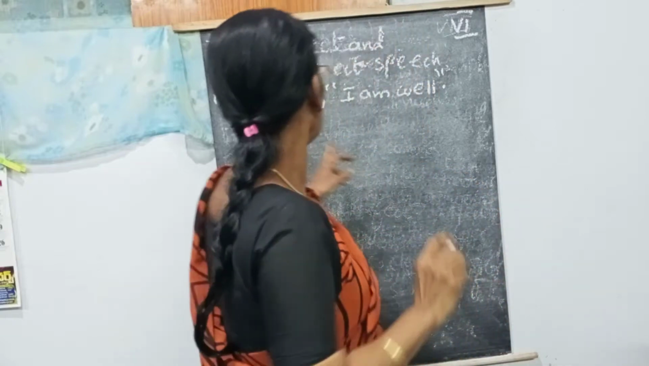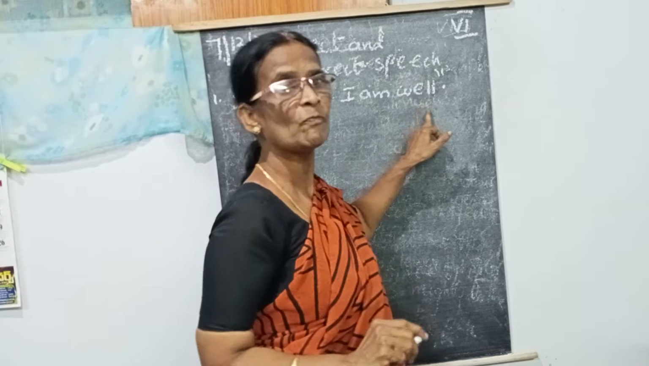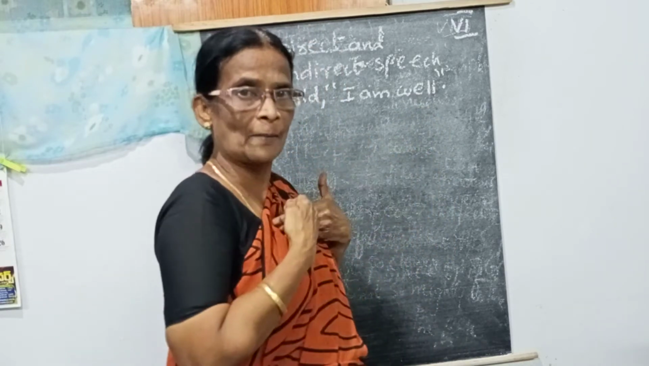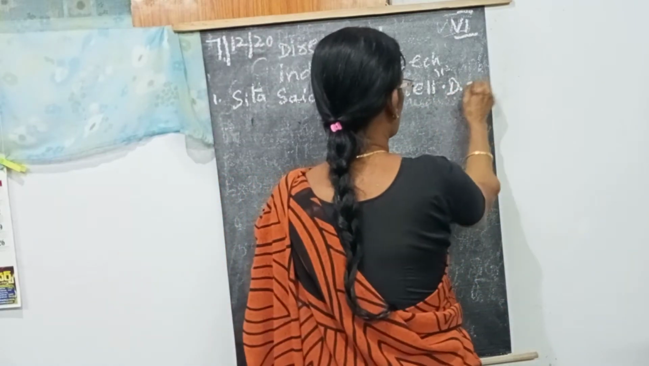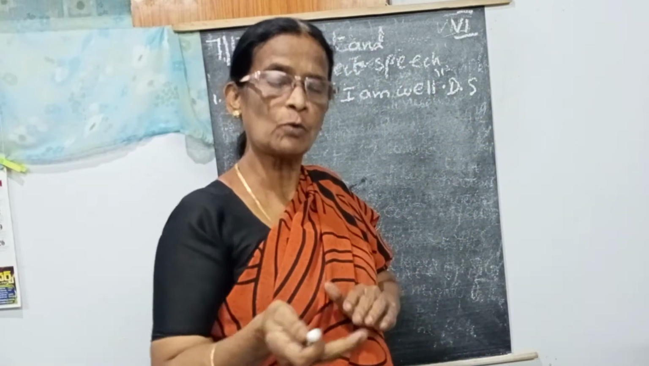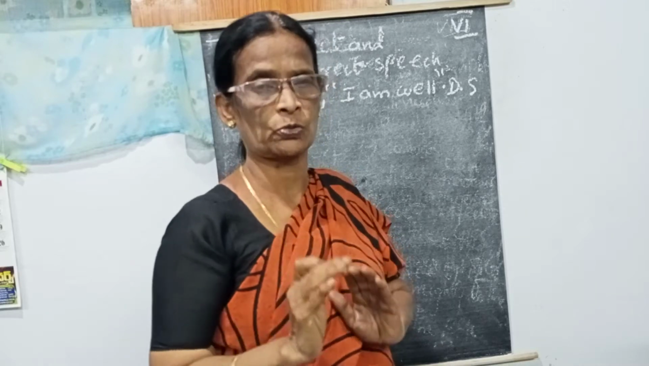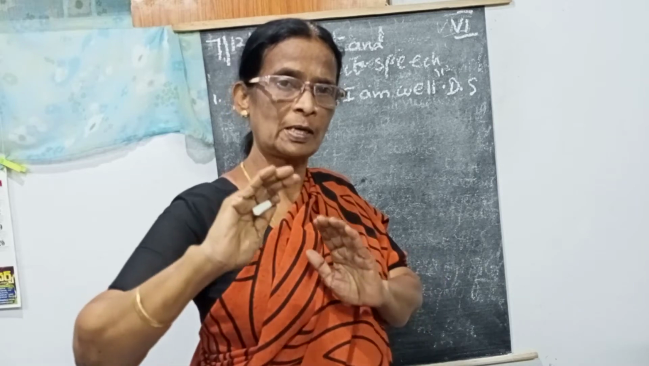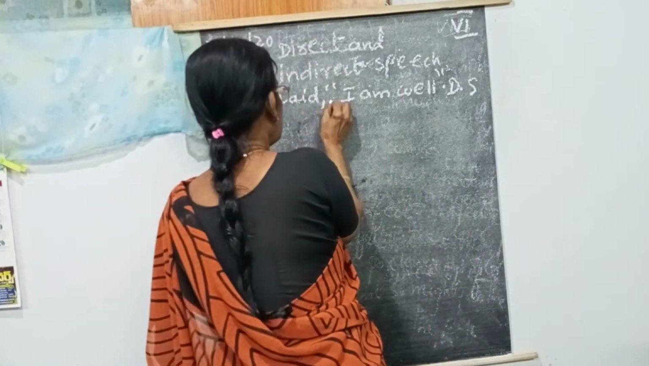Okay, ma'am? Here, first example, Sita said, "I am well." This is the direct one. Direct means Sita saying, "I am well." Here, this is known as the direct speech. When we are going to change this direct speech to indirect, you have to remember clues. What are the clues? You be careful.